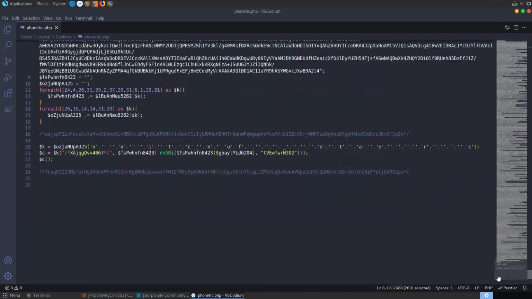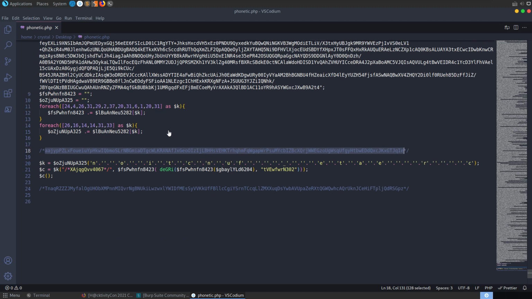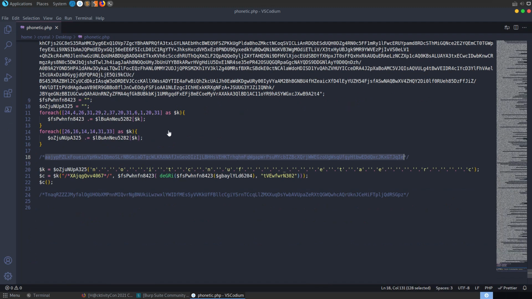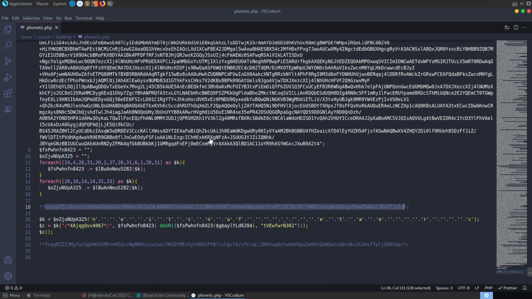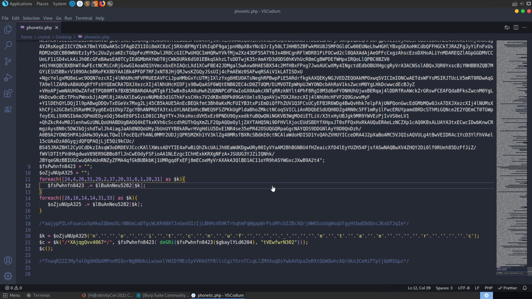And if we scroll right down to the bottom, we have some more code here. So we've got another for loop and 2 for loops, and then we've got this code as well as some comments which we can't read either. So we might want to go and take these to see if we can throw them in some kind of decoder, maybe even just put them into CyberChef and the magic function to see if it decodes anything. You can also find some PHP deobfuscators online, but I didn't try any myself.